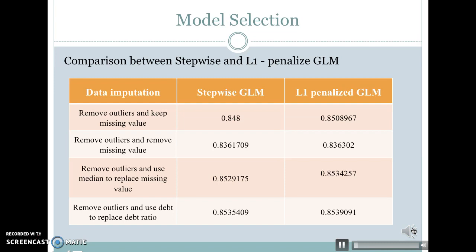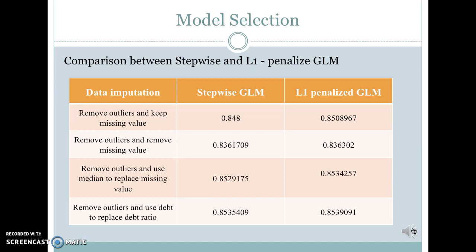This slide is a small summary of our comparison between stepwise and L1 penalized GLM. If we take a look at this data, we can see that generally L1 penalized has slightly better results no matter which category they fall in.